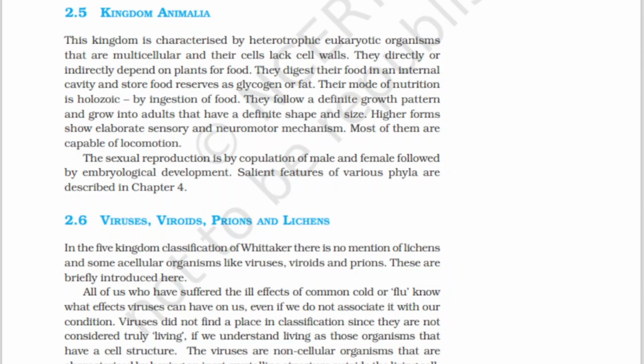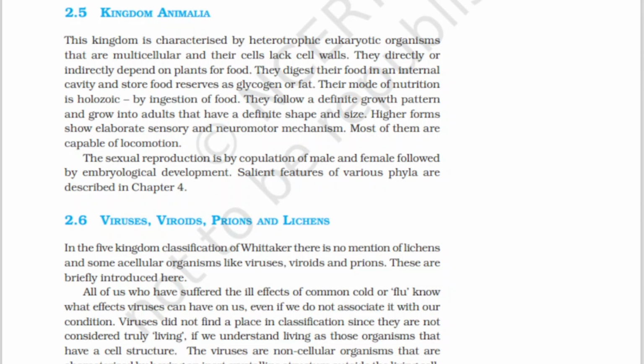They digest their food in an internal cavity and store food reserves as glycogen or fat. Their mode of nutrition is holozoic, that is by ingestion of food. They follow a definite growth pattern and grow into adults that have a definite shape and size. Higher forms show elaborate sensory and neuromotor mechanism. Most of them are capable of locomotion. Plants don't move. That's the difference between the kingdoms.